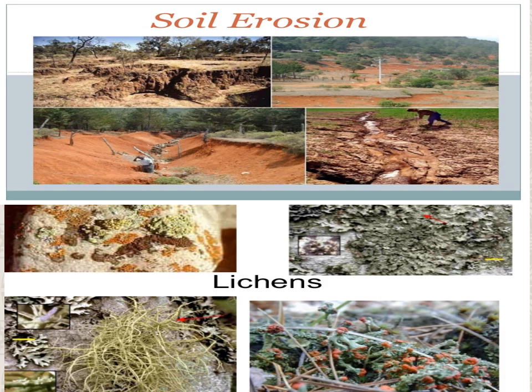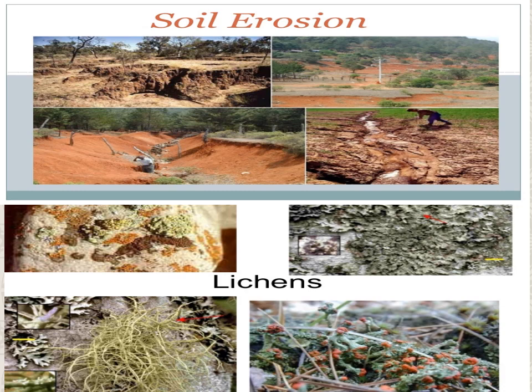Leaving the agriculture field barren after harvesting or plowing also promotes soil erosion. Afforestation. What is afforestation?